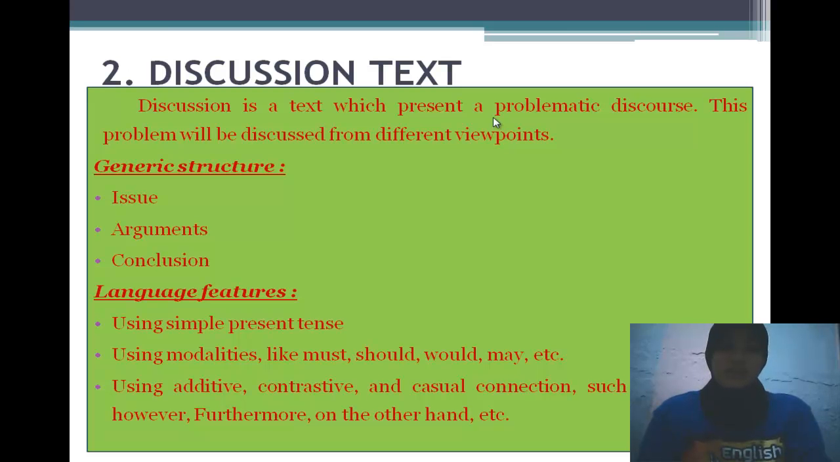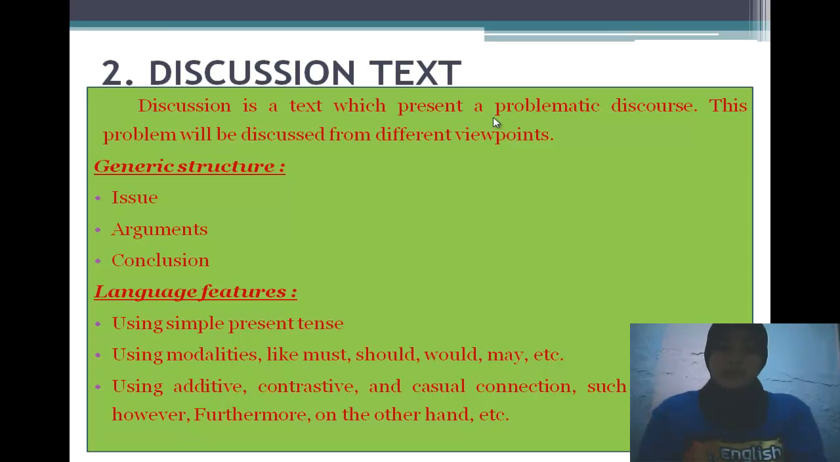Generic structure of the discussion text is issue, arguments, and conclusion. Issue lies in the first paragraph that contains the placement problem or issue to be discussed. And if you want to write a discussion text, choose a topic of controversial issues so that you will have a lot of arguments. Arguments have two parts. There are supporting points and contrasting points.